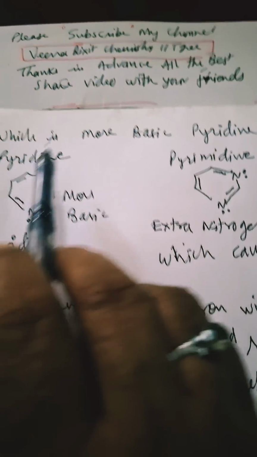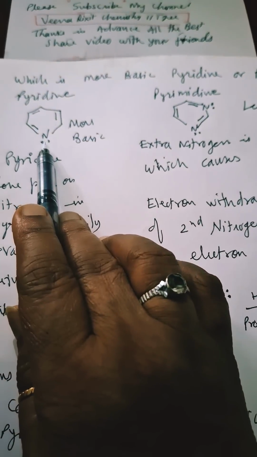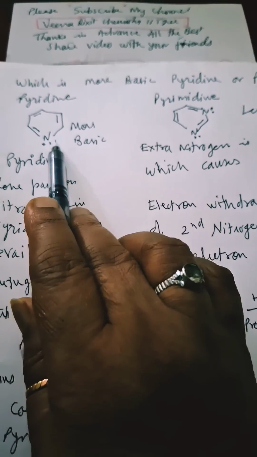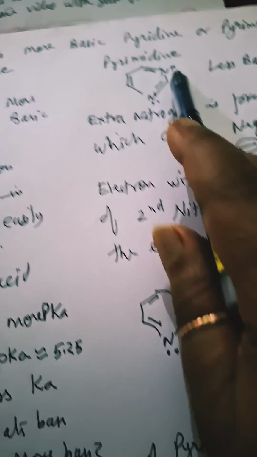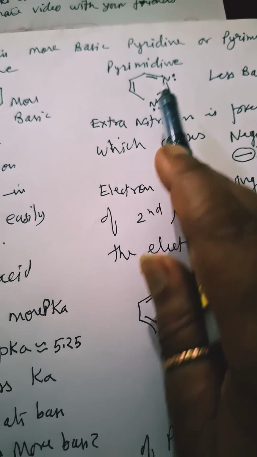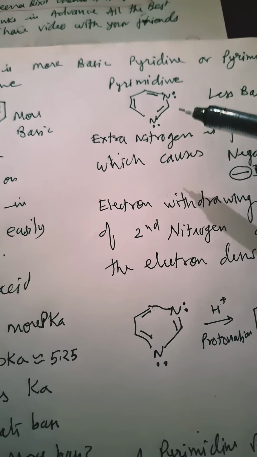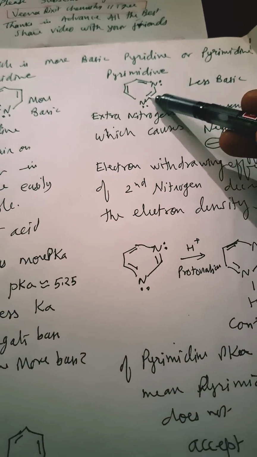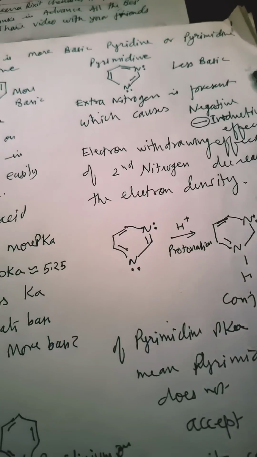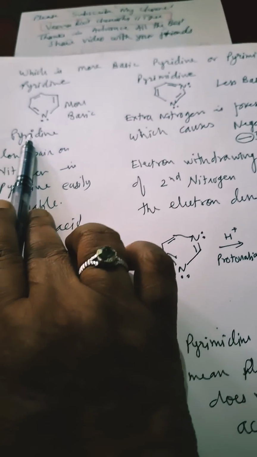Which is more basic, pyridine or pyrimidine? Draw the structure first. This is pyridine, with only one nitrogen atom, and this lone pair of electrons does not take part in the resonance. Here, there are two nitrogen atoms. This one will not take part in the resonance, that is sure. But here, because of the two nitrogen atoms, the electron-withdrawing effect will operate over here, so it will make pyrimidine less basic as compared to pyridine.